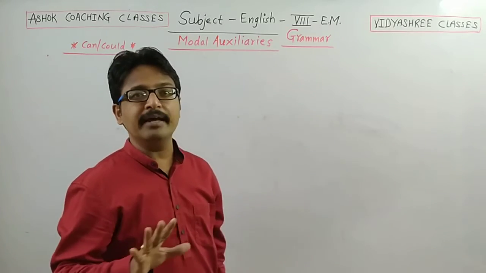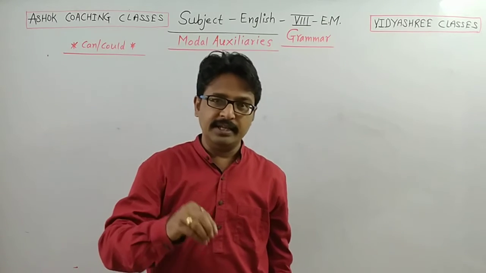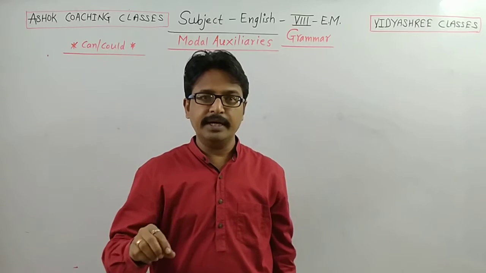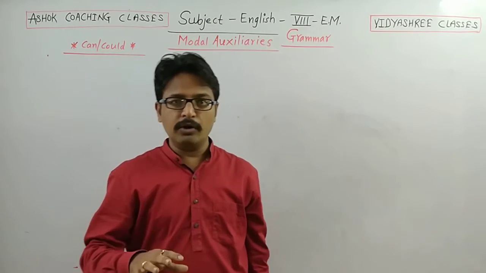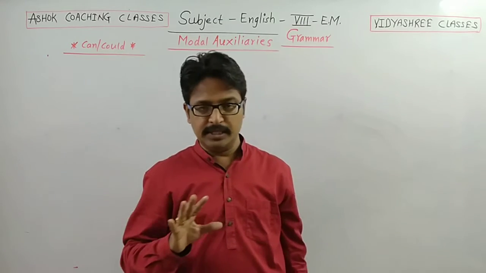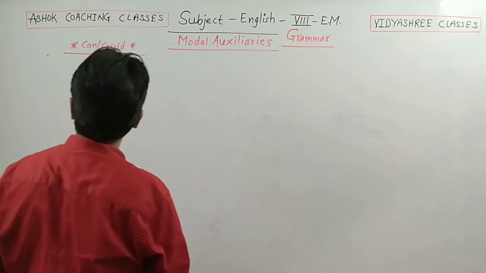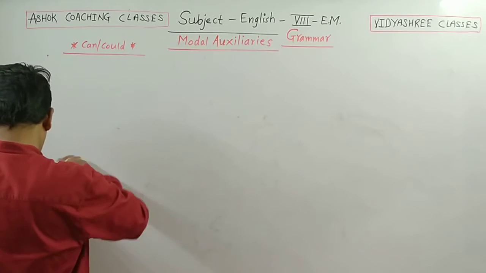They are not primary auxiliaries. Which are primary auxiliaries? Am, is, are, was, were, shall, will. Shall and will are also modal auxiliaries and primary auxiliaries. So first we will learn can, could. We can learn directly from examples.